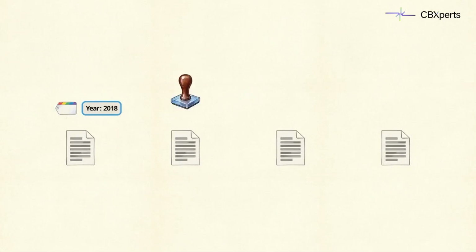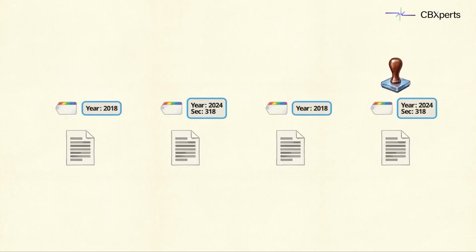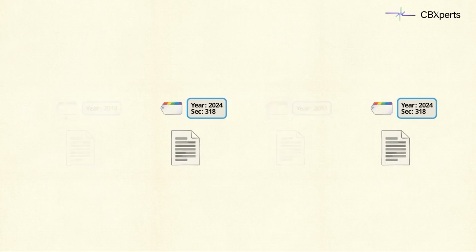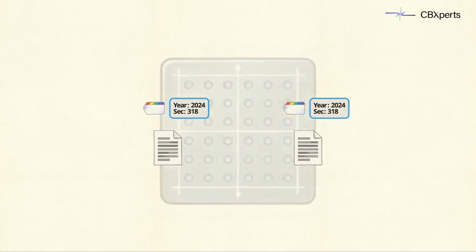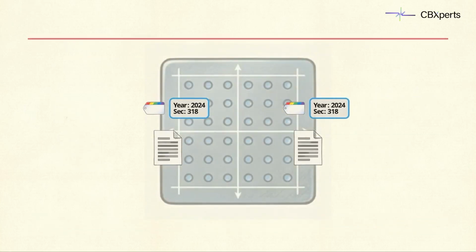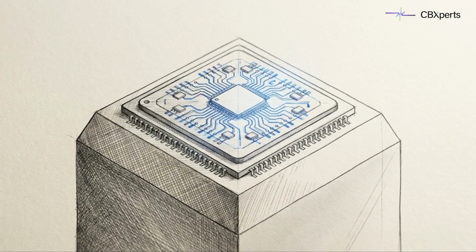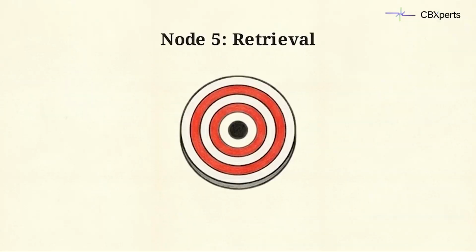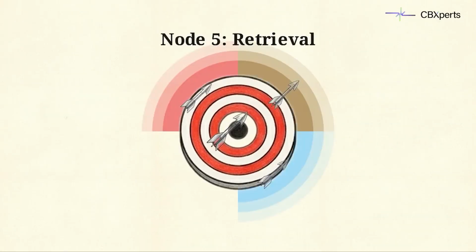The solution is metadata extraction. By attaching digital tags, like the year 2024 and Section 318, to the chunks during ingestion, the system ignores mathematically similar but chronologically obsolete data before performing a single vector calculation. Filtering by metadata prior to semantic search drastically reduces computational cost while guaranteeing factual relevance. At Node 5, retrieval, the system must balance finding the absolute correct information with ensuring a diversity of context.